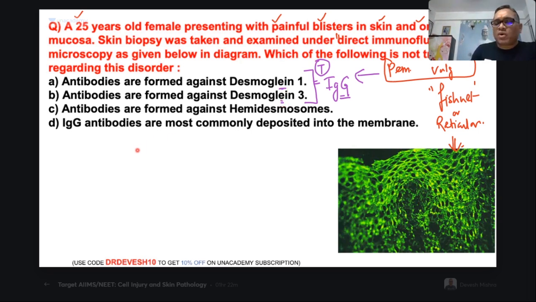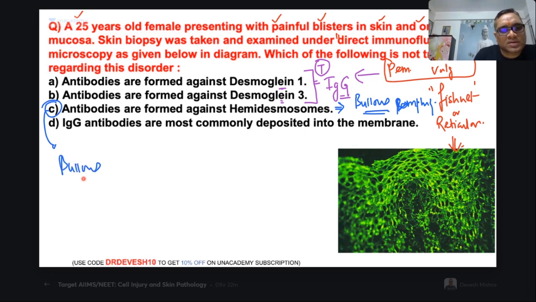Antibodies are formed against hemidesmosomes. This is a feature of bullous pemphigoid. So keep in mind that option C is for bullous pemphigoid, and that is how it will be ruled out. I just write it here because there is no space.